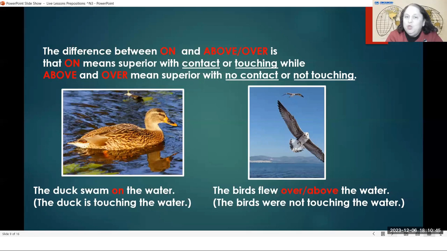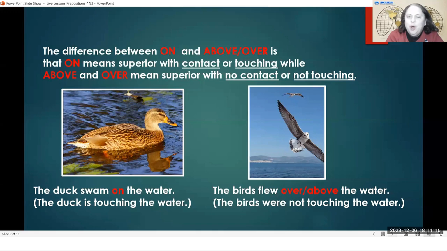Above and over means superior with no contact and no touching. So something that is up high, that is at the top of something, if it is touching, it is on. We talked about on the table, on the grass. All of these things can be on. And here the duck swam on the water. The duck is touching the water.